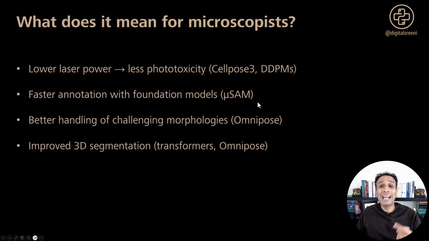And better handling of, I try not to use the word weird quite often, but let's use the term challenging morphologies. With Omnipose, it basically means you can segment data that was previously impossible. Previously you used to do manual segmentation, but with these types of challenging morphologies, you may find Omnipose to be pretty effective. And improved 3D segmentation, both from transformers and Omnipose, makes your volumetric analysis practical.